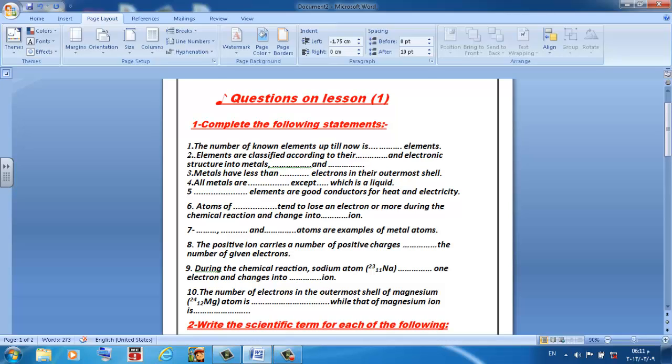Here you have studied in the lesson that elements are classified according to their properties and electronic structure into metals, non-metals, and noble gases. While we are talking about the questions, I think we can write the answer.